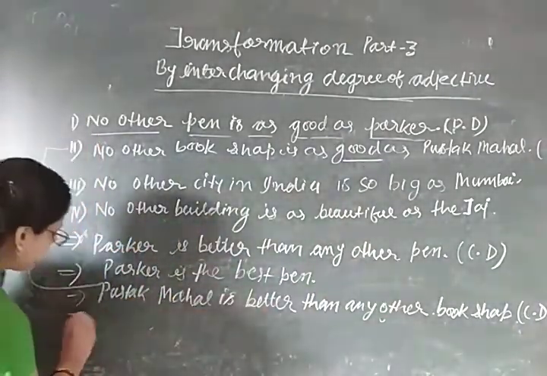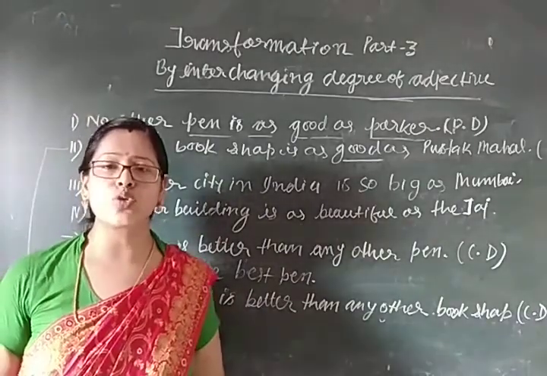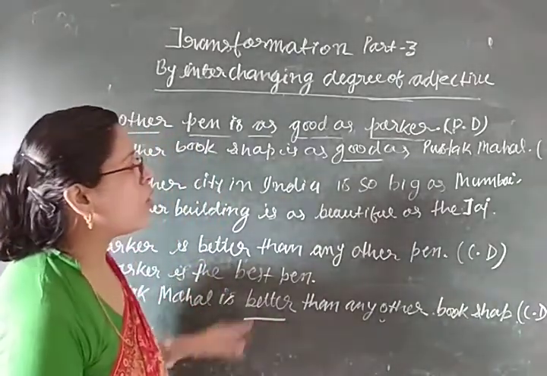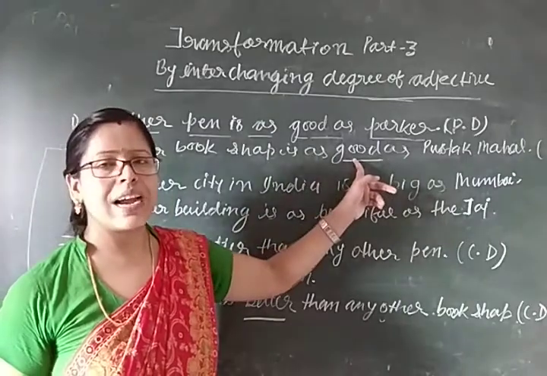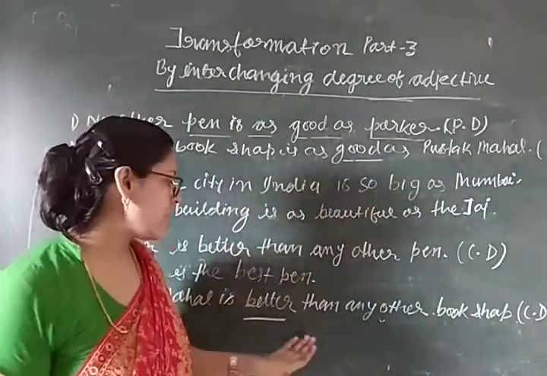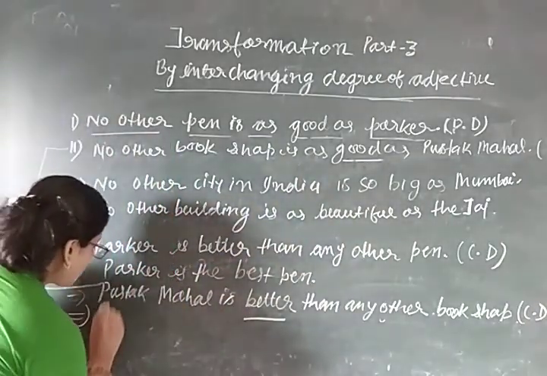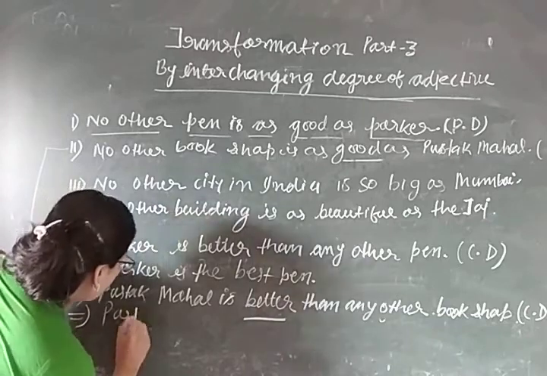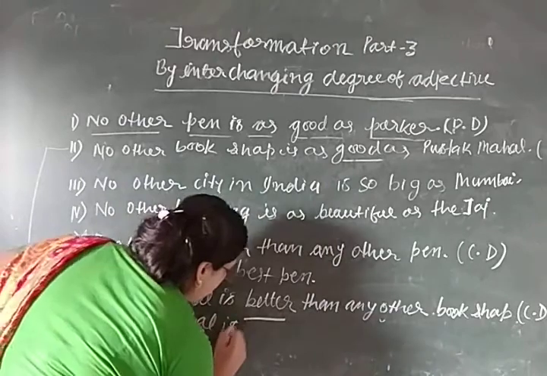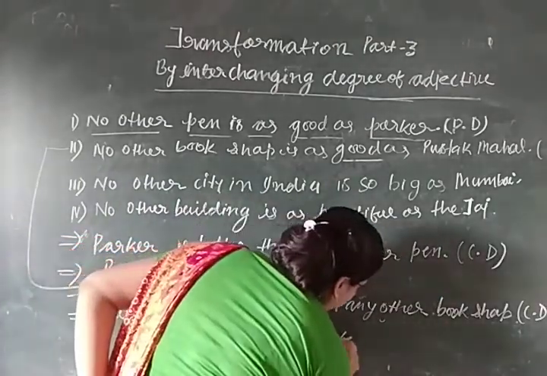Now here, let me tell you how we can convert this sentence into the superlative degree. So at first tell me what is the superlative degree of the positive degree, the adjective good. So you know very well, good, better, best. So best is the superlative degree. So we can also write, Pustak Mahal is the best bookshop.